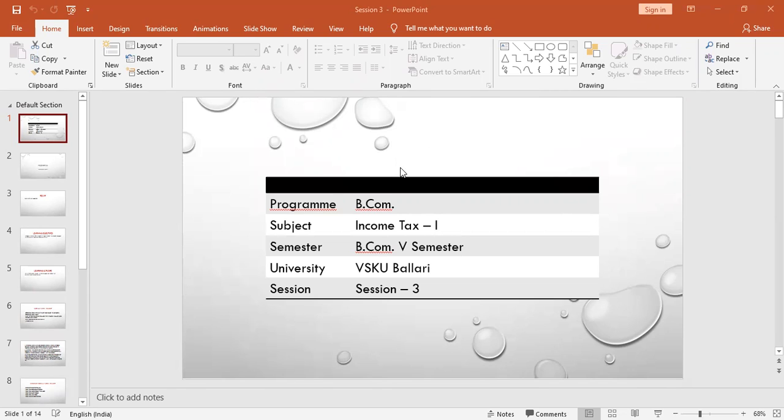So moving ahead, we are going to see what session 3 is about: the agricultural income.